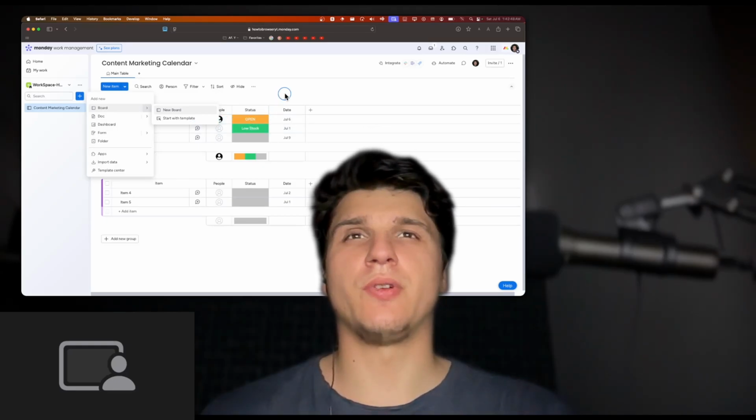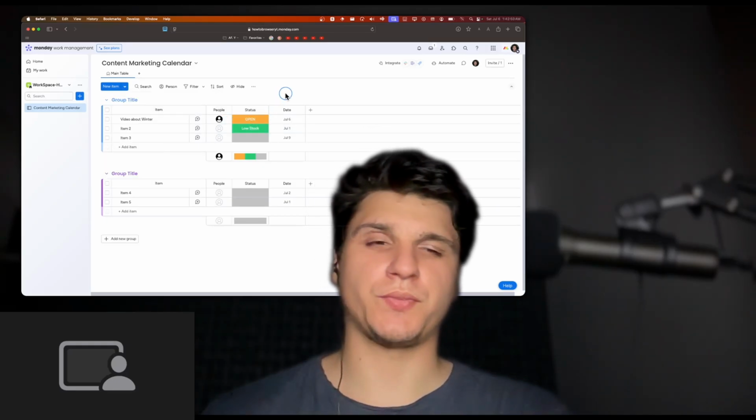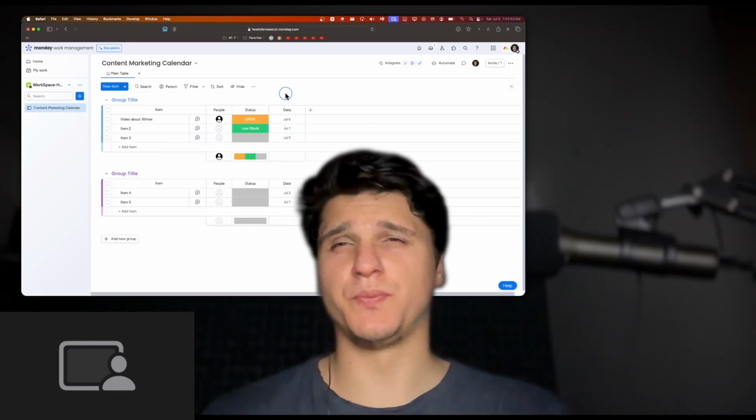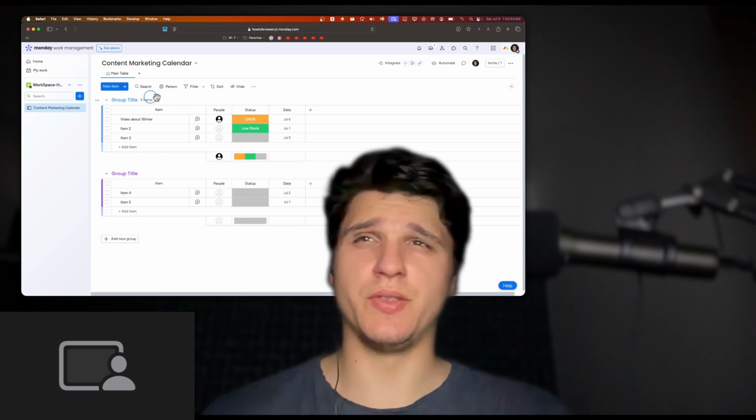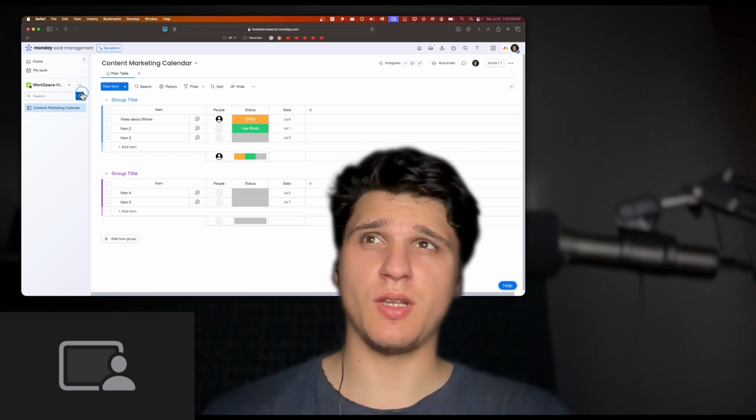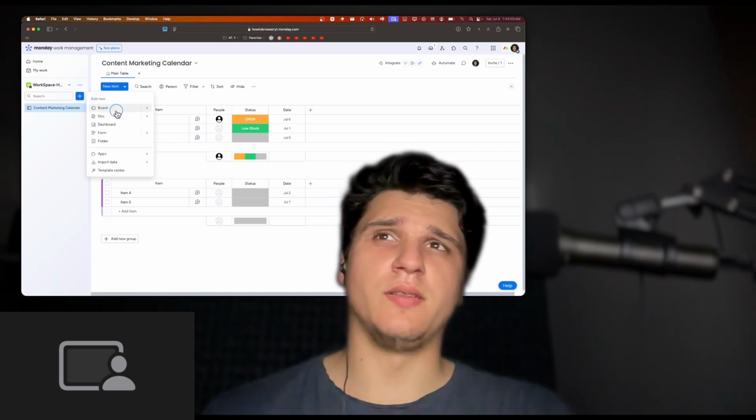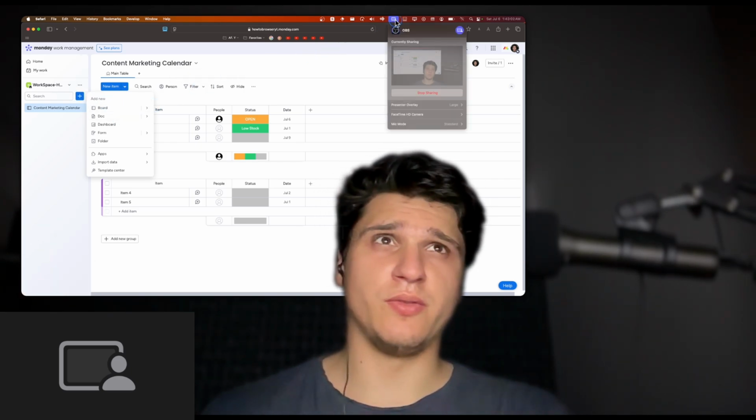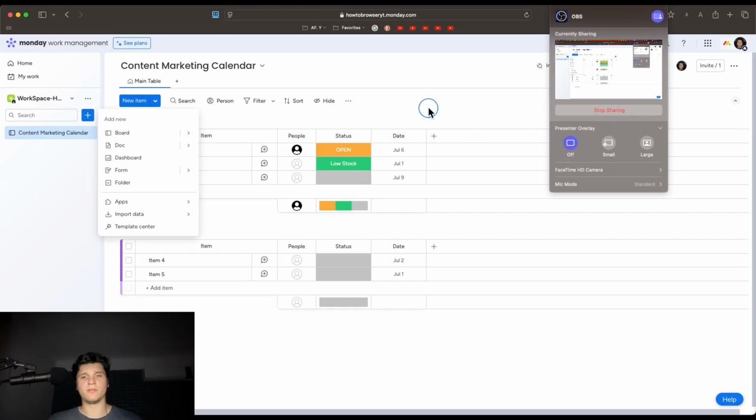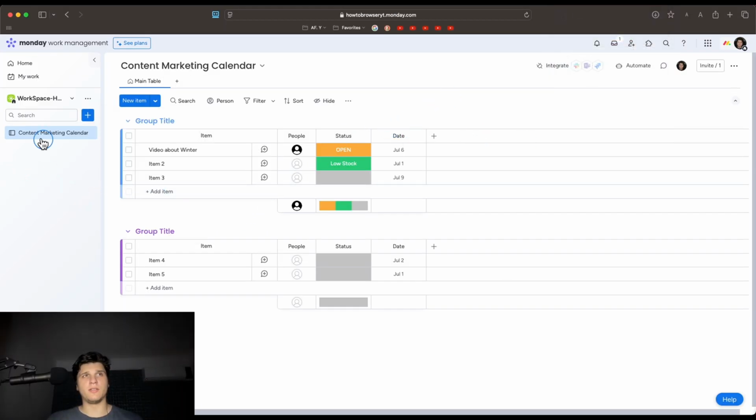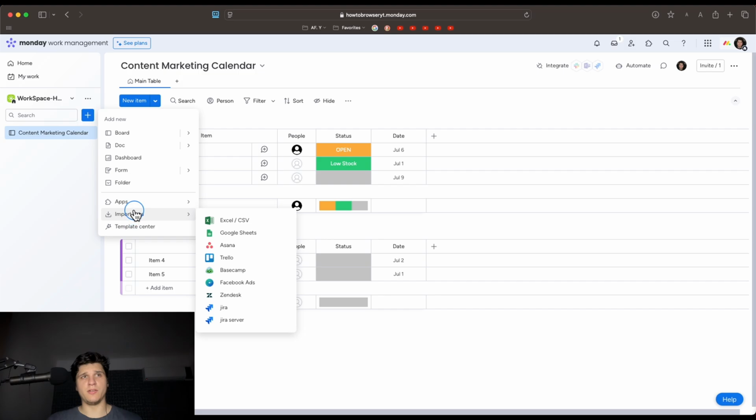I'm going to show you in this tutorial how you can import data on Monday.com. So what you need to do is to click on this plus here, and then you have create a board and doc dashboard. And I'm just gonna turn this off so you can see better. And you can click on this plus here, and then here you have import data.